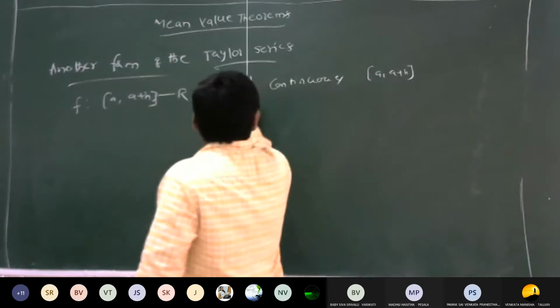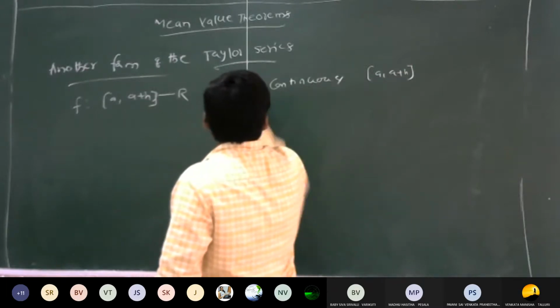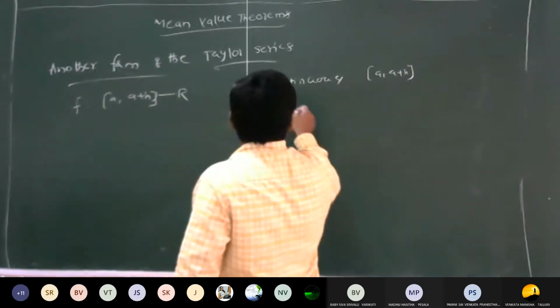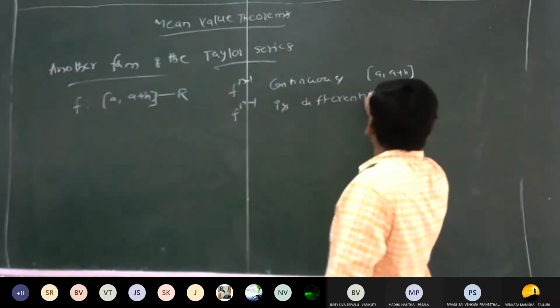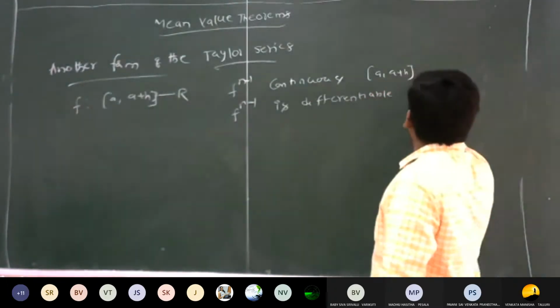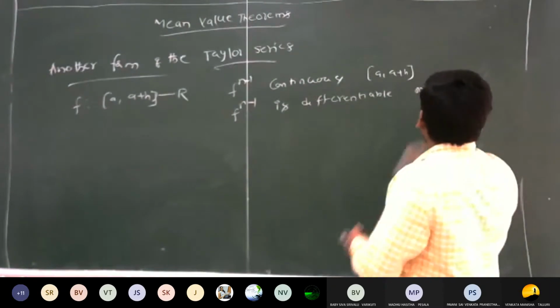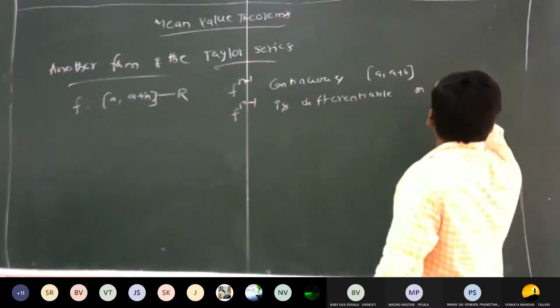Next, f n minus 1 is differentiable on the open interval a comma a plus h.